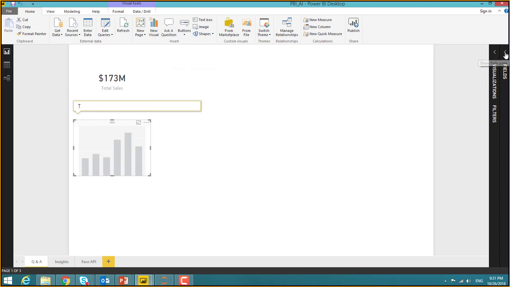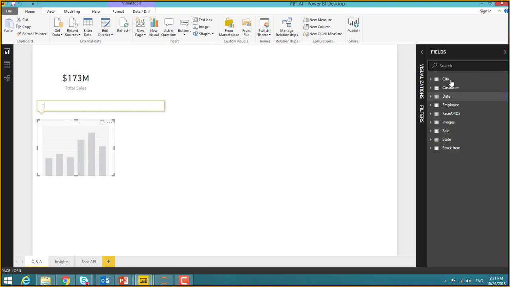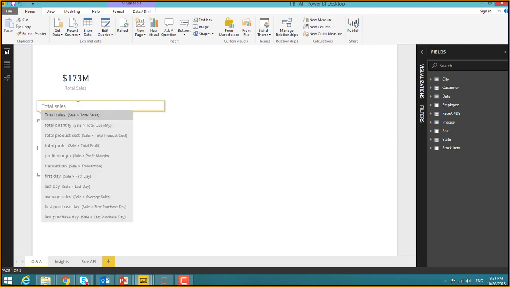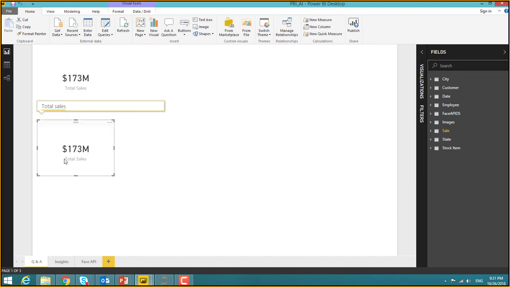As you see here, if I go to fields, I have plenty of datasets in here, right? If I need to type anything on this ask a question option, this particular visualization is going to give you everything. Now, I'm just going to start typing total sales, and then you can see these are the other possible options that it detects might be useful for you. If you wanted to choose, let's say, profit margin, I just click on that, and you get that visualization.